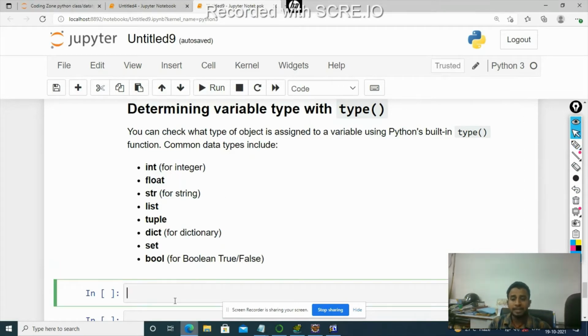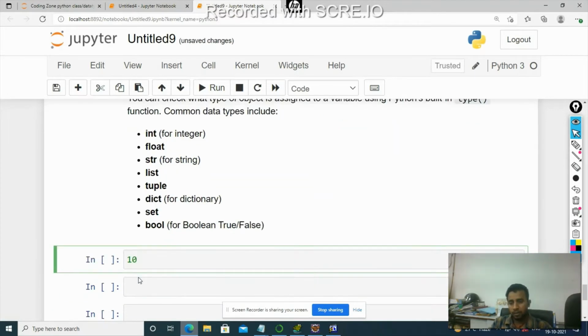An integer is any number without a decimal part. For example, 10. What is float? Float is any number with a decimal part. This is the float data type in Python. So if I am writing 10.5, then I'm storing a float data type in a variable named a. Strings are sequences of characters. A string is mainly a sequence of characters. Suppose, human being. So this is a string.